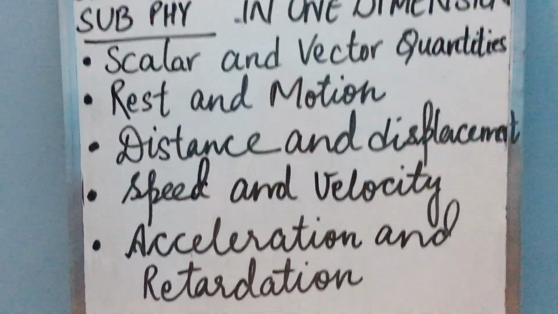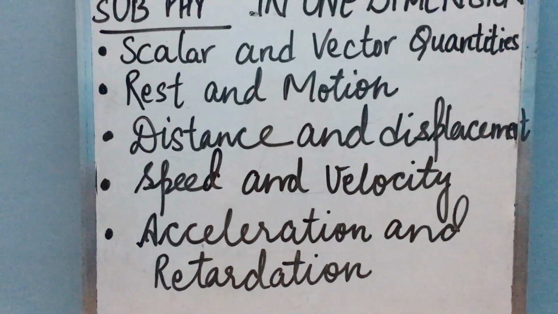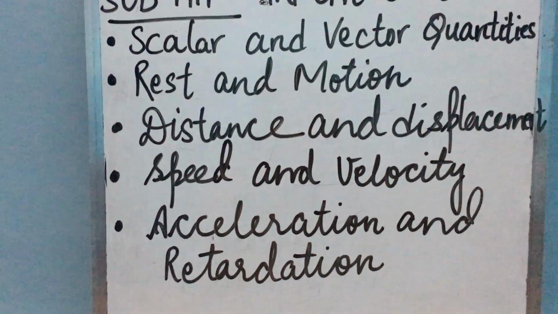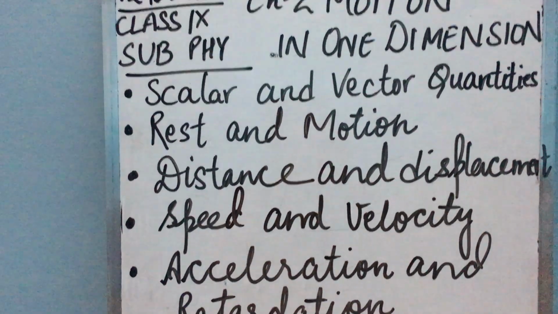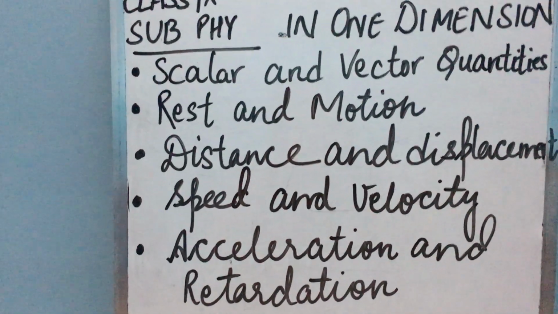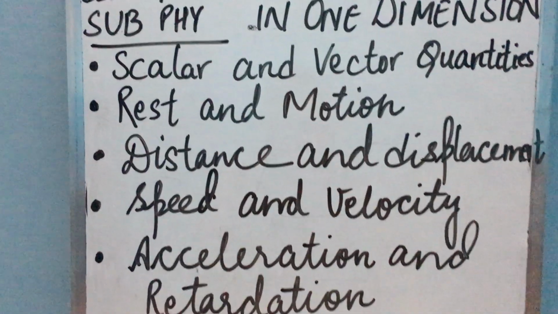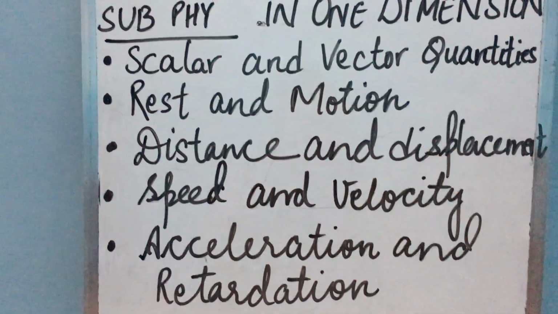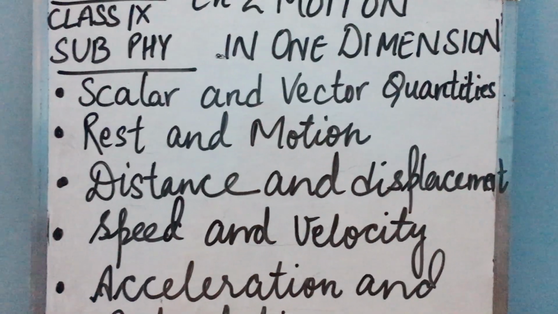Now what is displacement? Distance is the total length of the path, whereas displacement is the shortest distance from the initial to the final position of the body. This shortest distance is the magnitude of displacement, and its direction is from the initial position to the final position.